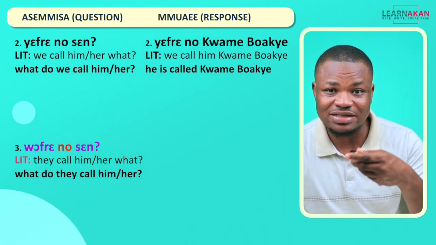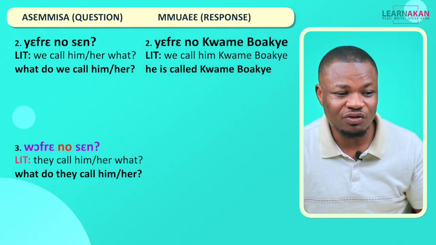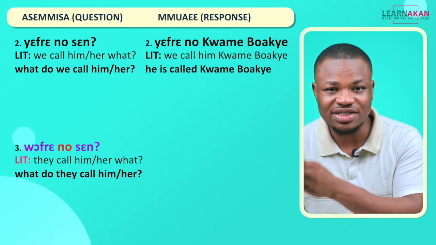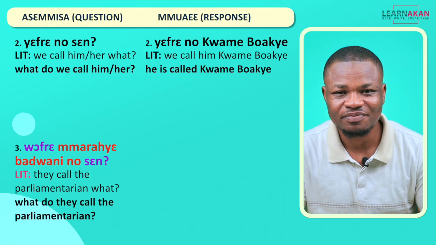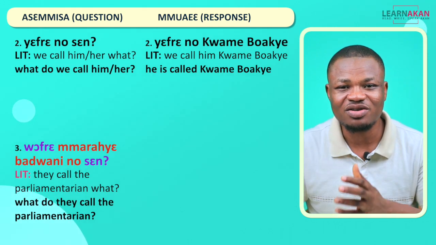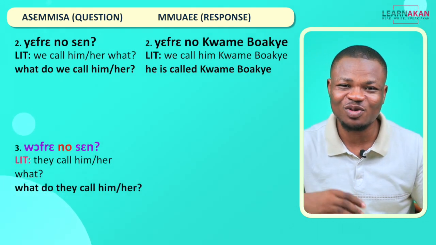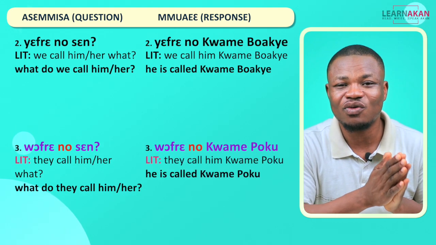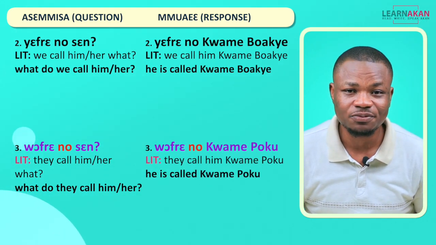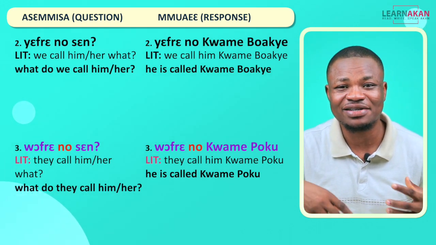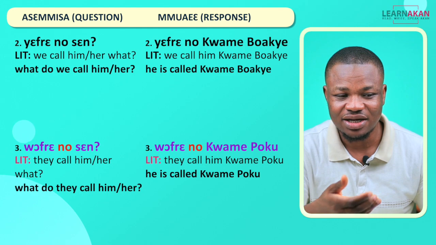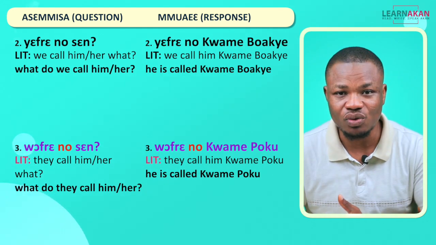And again, if it's the parliamentarian, instead of Yefre mrashebedweni no saying, we'll have Wofre mrashebedweni no saying. Wofre mrashebedweni no saying. And again, as a direct response to this, you can say Wofre no Kwame Poku. Wofre no Kwame Poku. So Kwame Poku here is the person's name, right? They call him Kwame Poku.